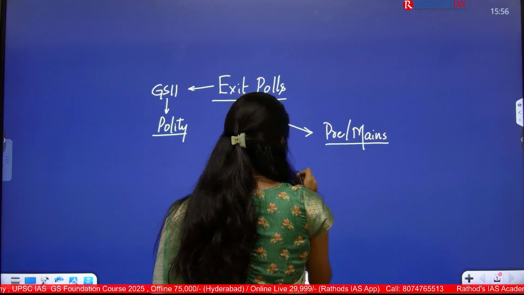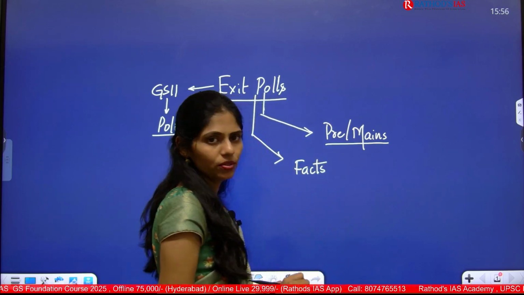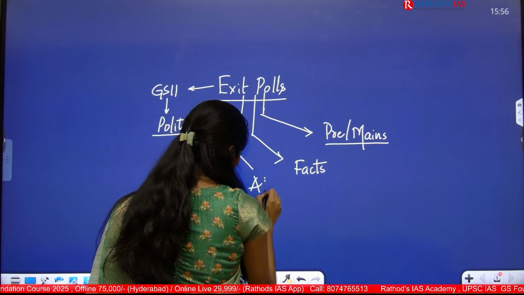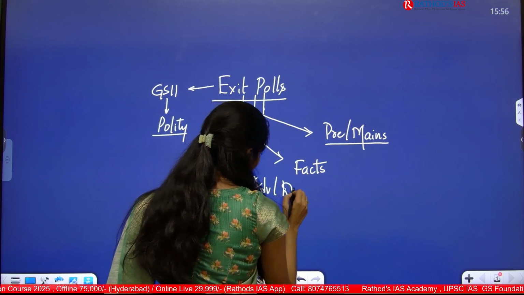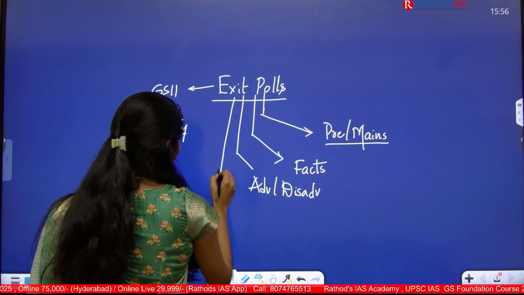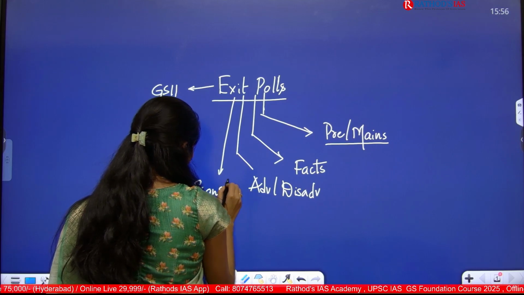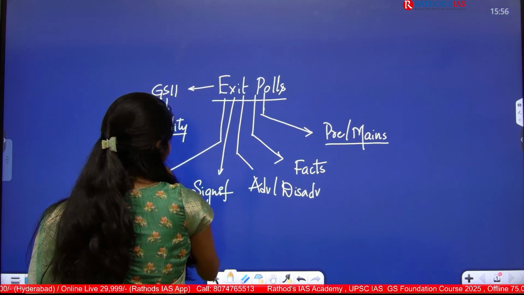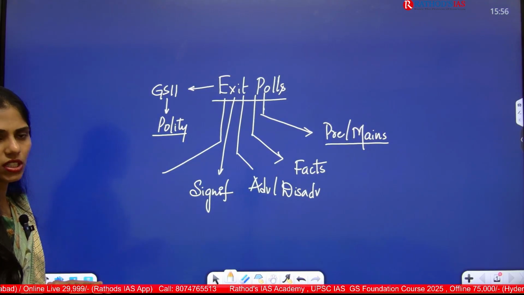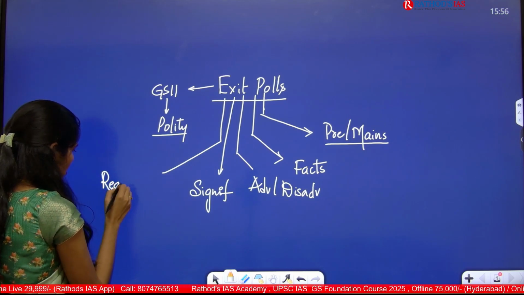Here you have to see some basic facts regarding exit polls, the advantages and disadvantages of exit polls, and what is the significance of exit polls. The next important thing is how we are regulating them.